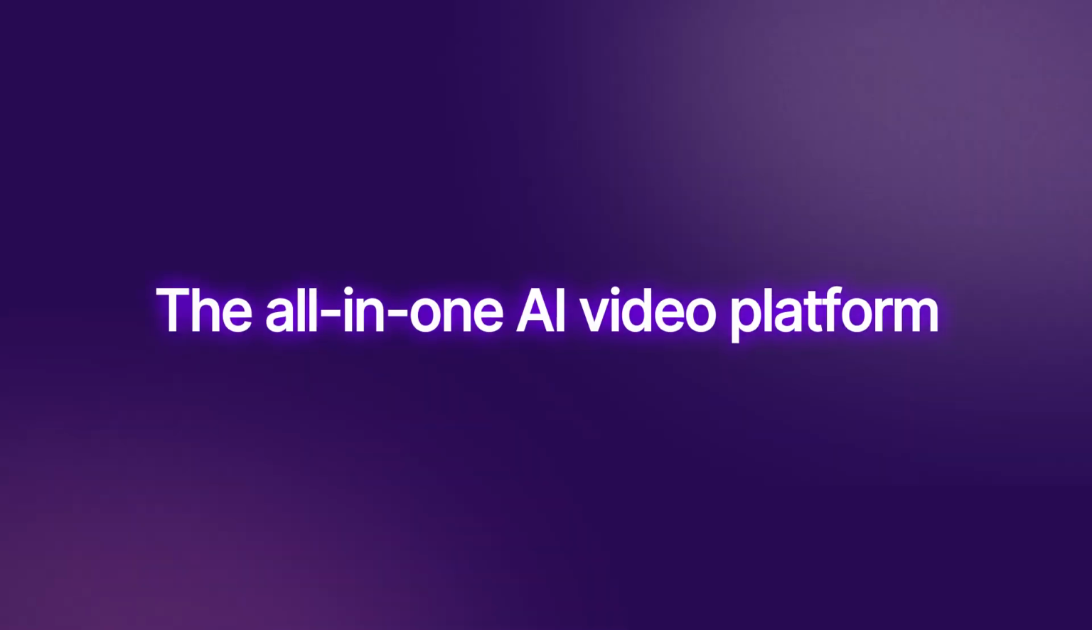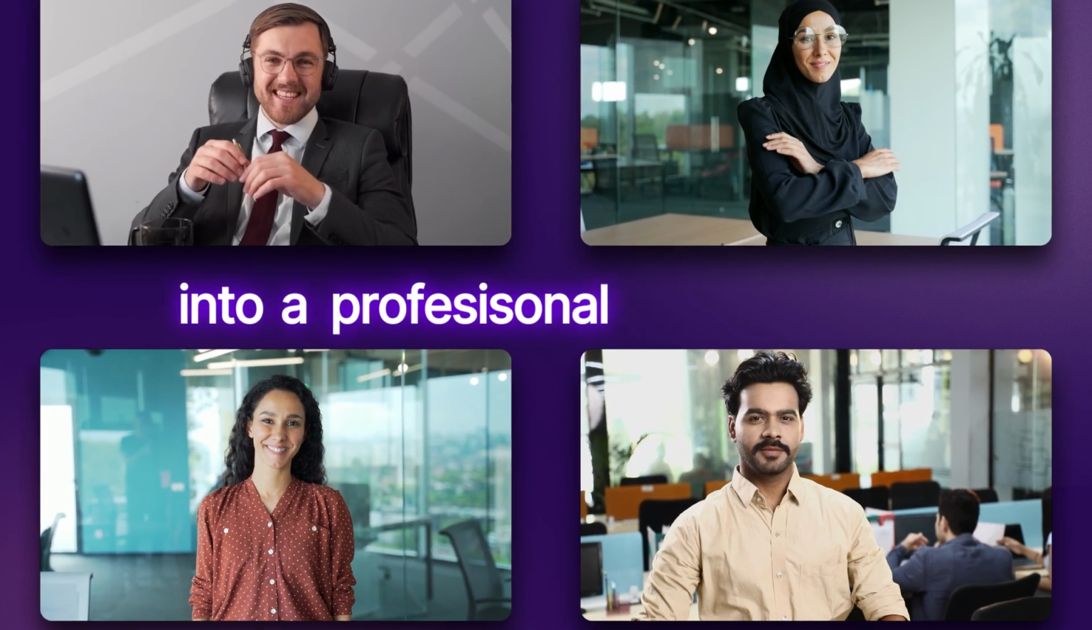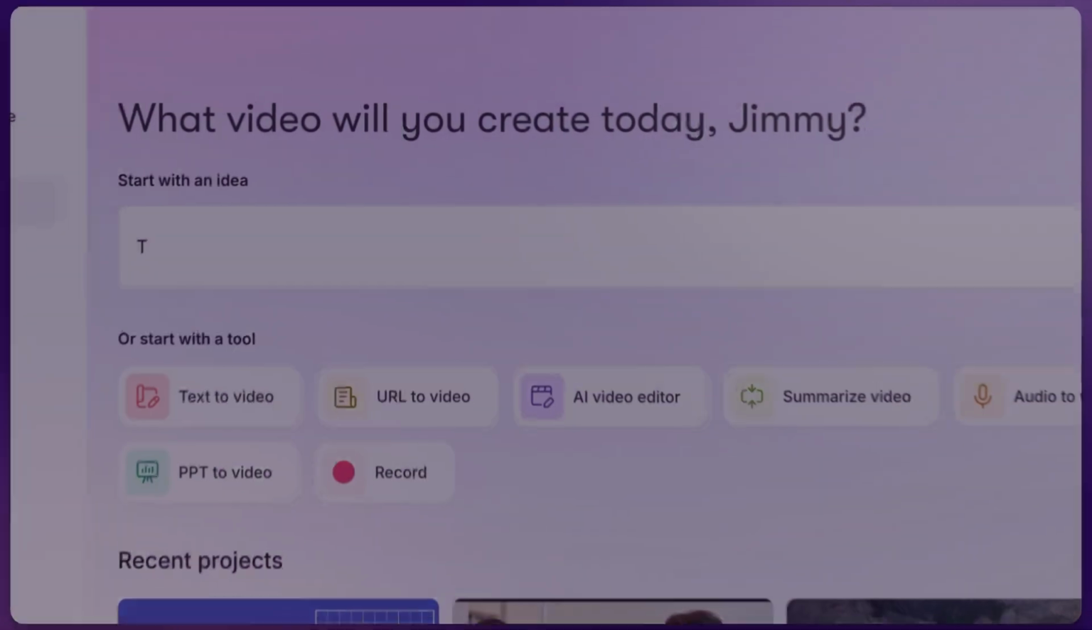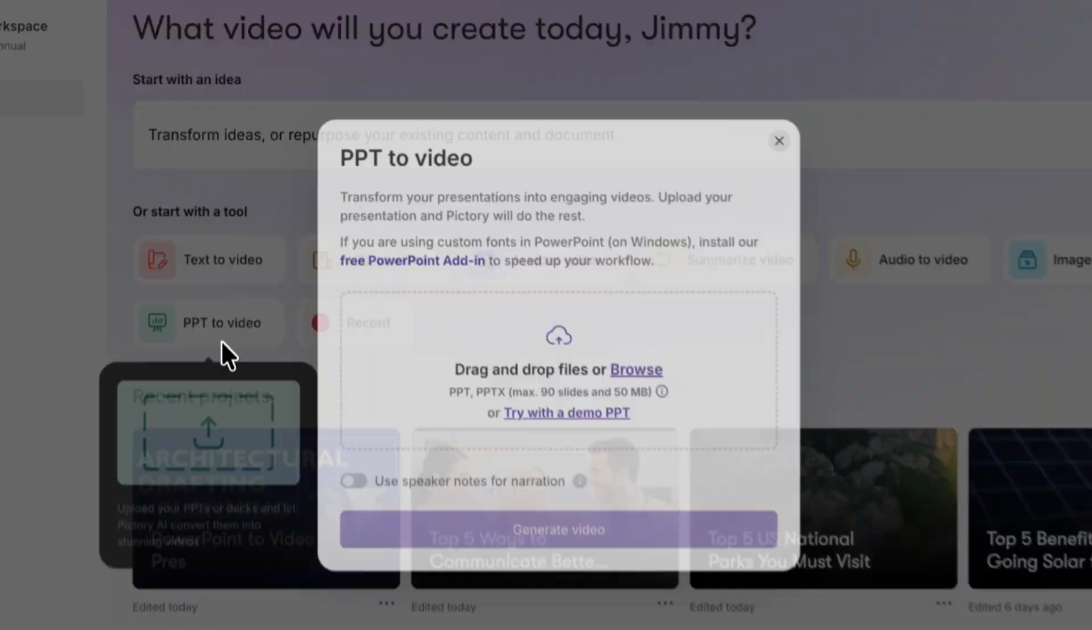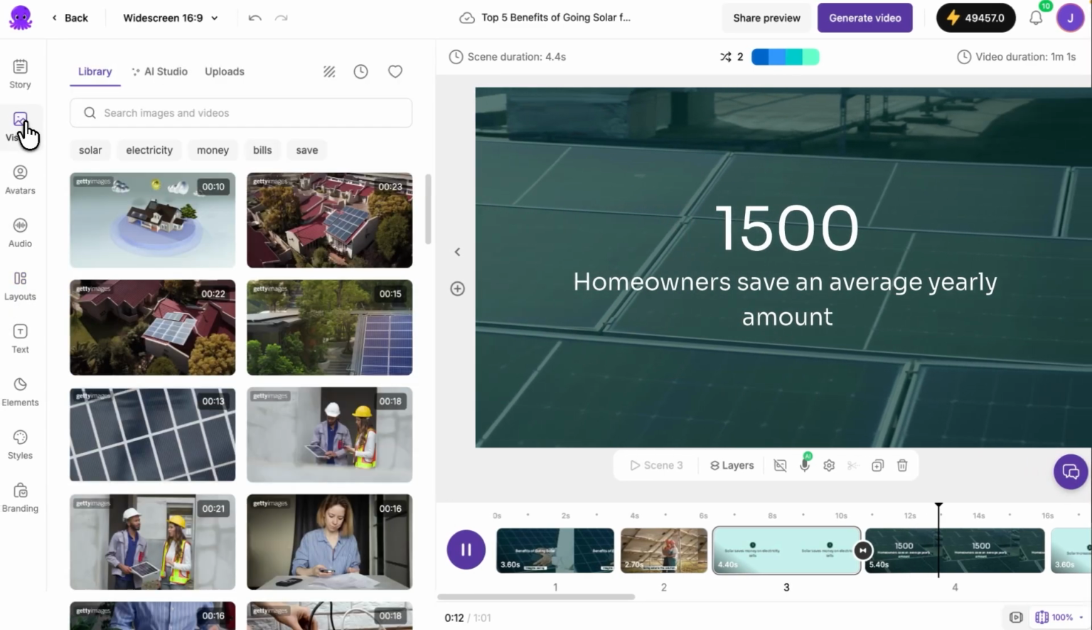This is Pictory, the all-in-one AI video platform to script, generate, host, and deliver interactive videos. Designed to turn anyone into a professional video creator. Transform ideas or repurpose your existing content and documents into market-ready videos.